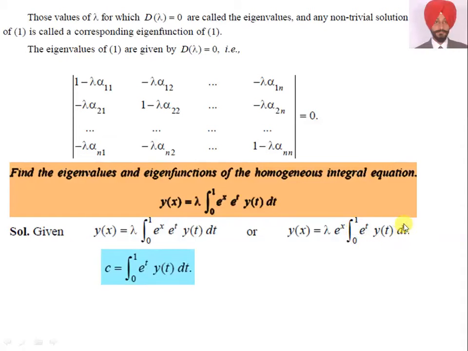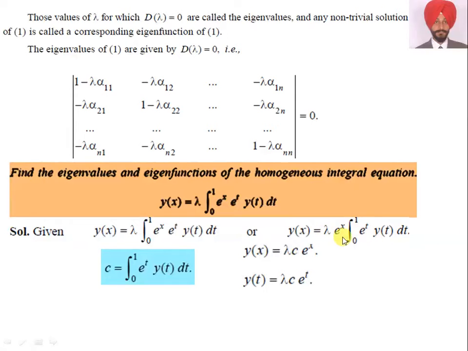So, the integral of a function of t, that is e raised to power t, y(t) dt. Students, be very careful. Just look at the function of t; we will select it as c. In a numerical question there can be more than one c. Here we have only one c, integral from 0 to 1 of e raised to power t y(t) dt. So y(x) is equal to, when we substitute this value here, y(x) is equal to